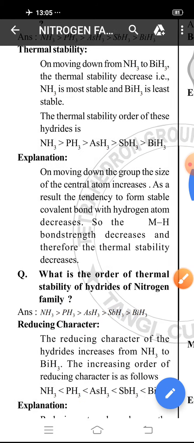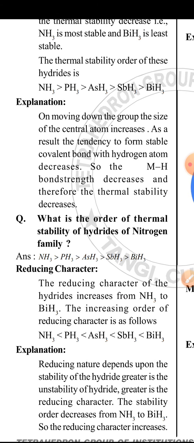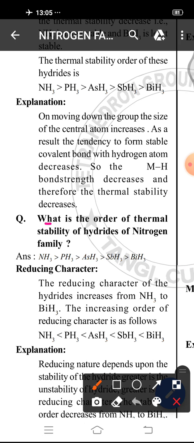One question that can be asked from this property is: what is the order of thermal stability of hydrides of the nitrogen family? That is this order.